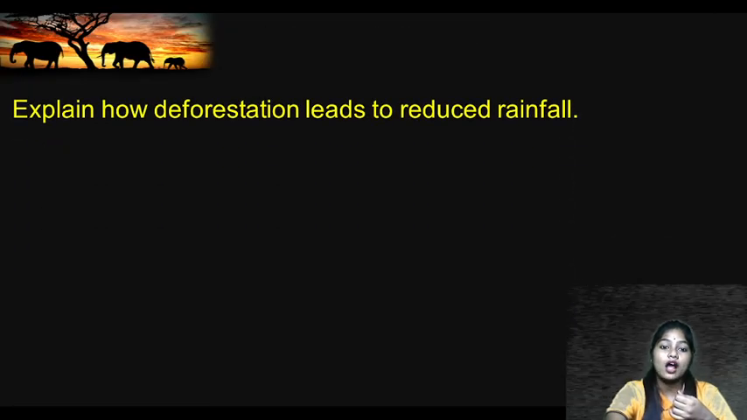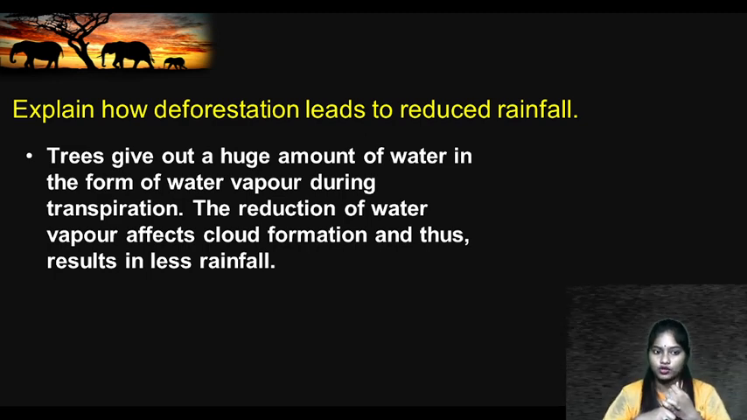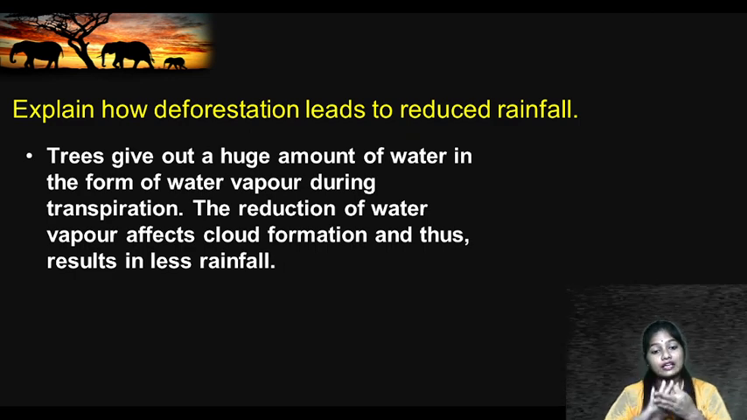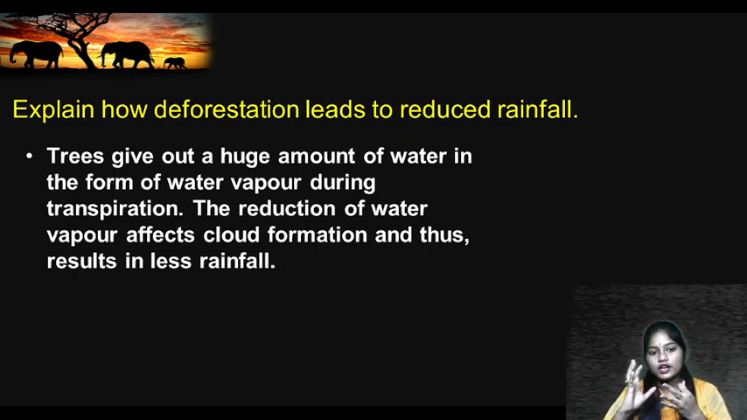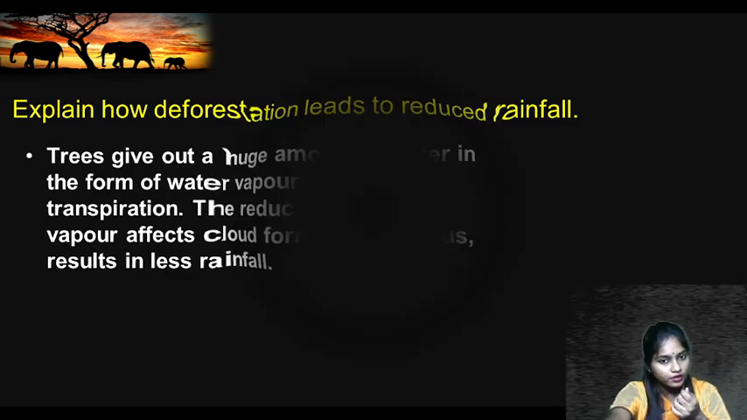Now, explain how deforestation leads to reduced rainfall. See, trees give us a huge amount of water in the form of water vapor during transpiration. So, if they will not be there, the water vapor amount will decrease. So, the clouds cannot be formed, and this results in less rainfall.